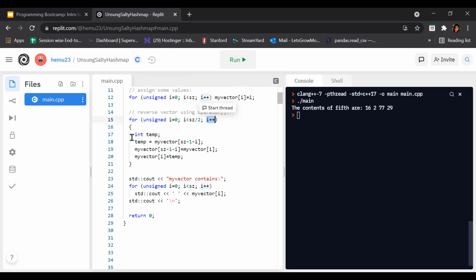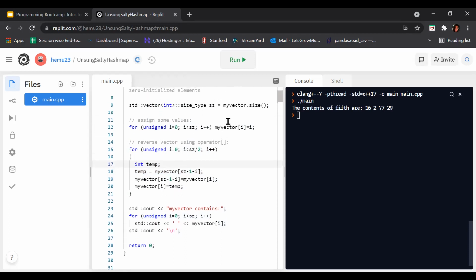After that, see what happens. int temp: this creates a temp variable of int data type. Then we assign temp equal to my vector of sz minus 1 minus i. What is sz minus 1? sz means size type, minus 1 minus i. This expression is evaluated and assigned to the temp variable.